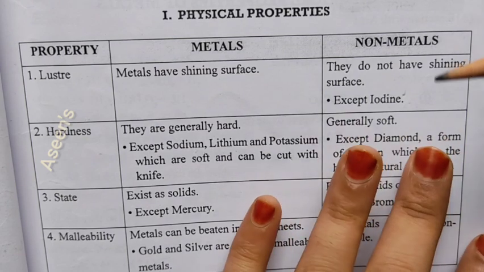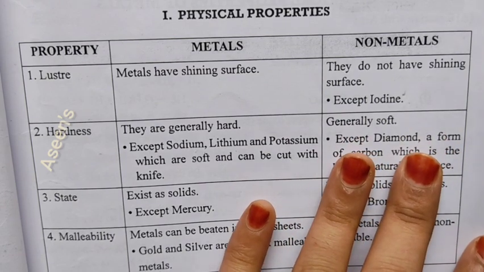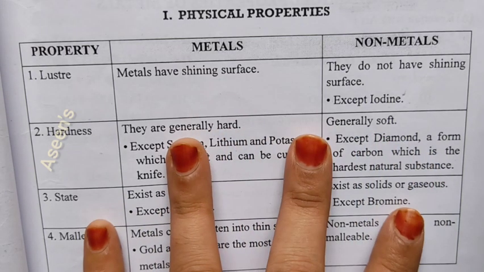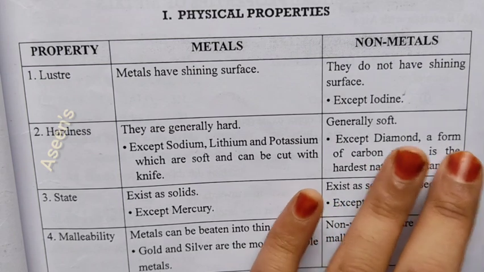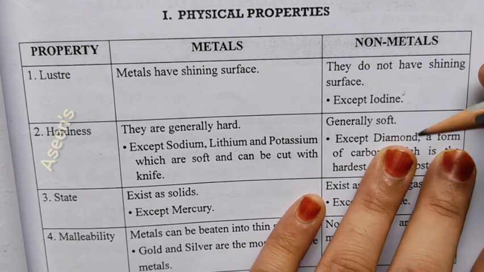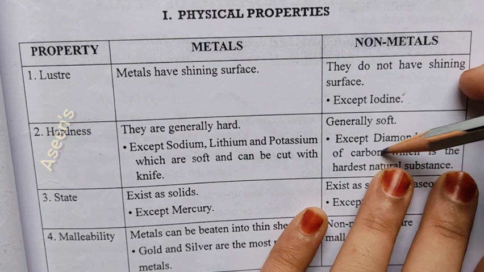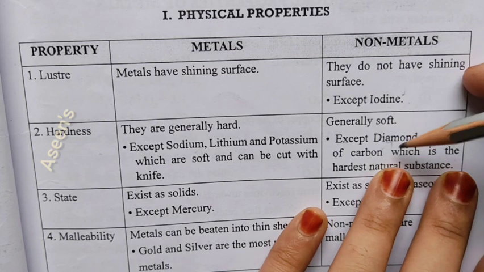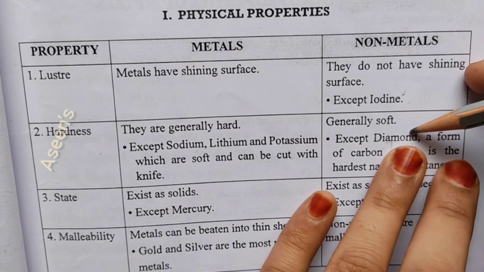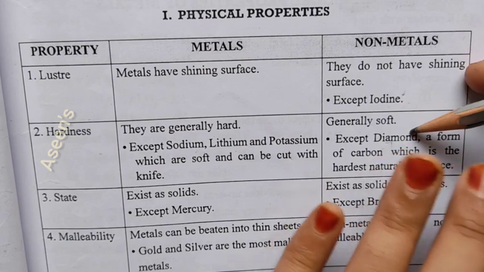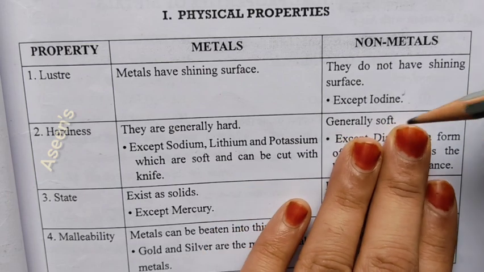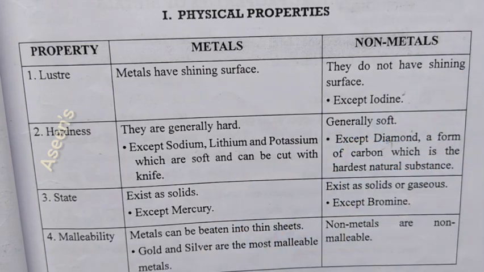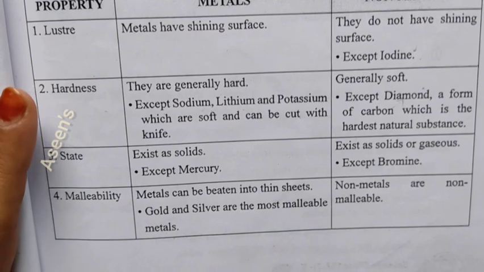Non-metals are not actually hard. They are on the softer side compared to metals. But diamond, which is a non-metal, is an allotrope of carbon. Though it is a non-metal, it is very, very hard, and only in the case of diamond do we see this feature. Otherwise, non-metals are softer.